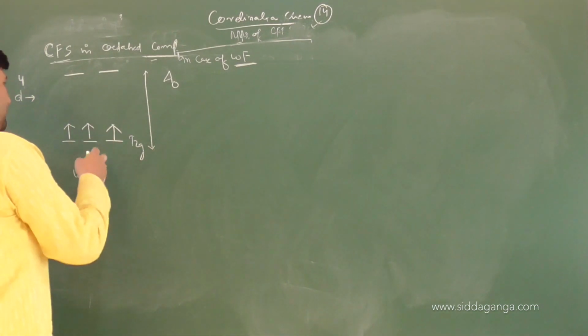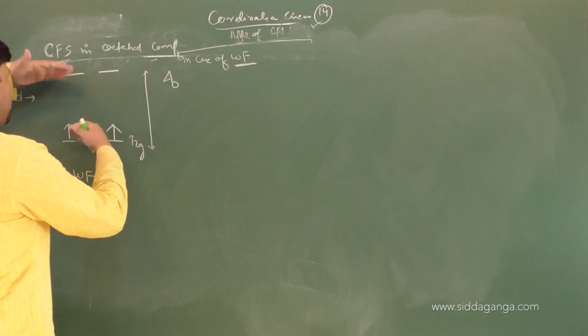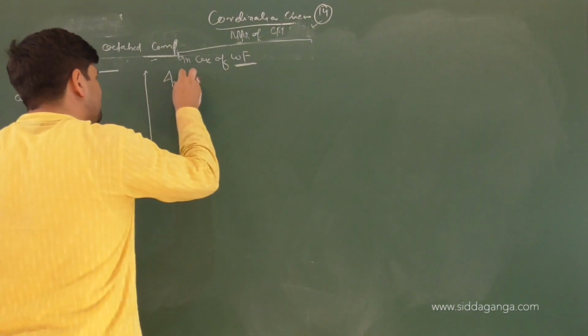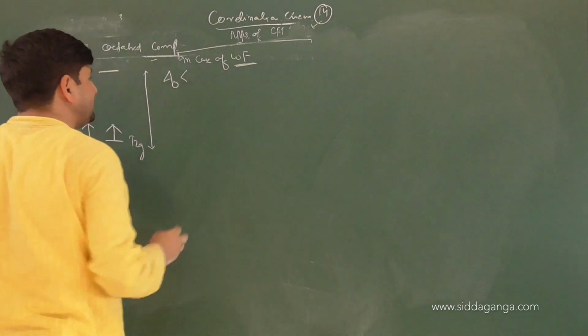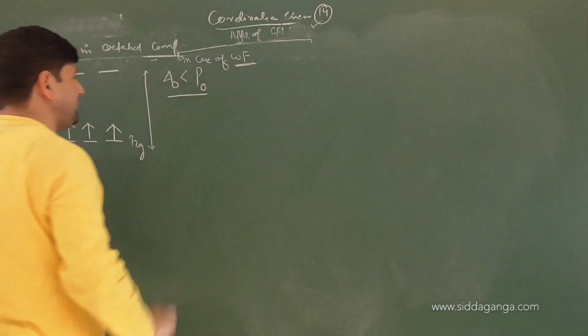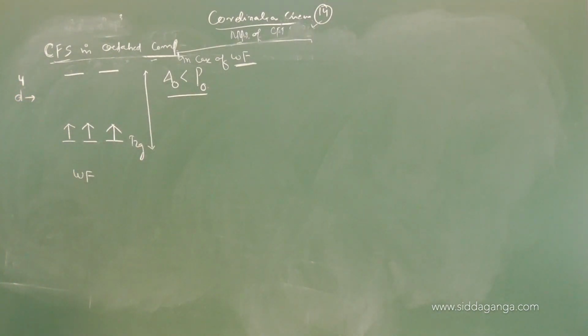Because the field is weak, the splitting energy between the two will be very less. Crystal field splitting energy is less than the pairing energy in an octahedral field. This is the rule that we learnt in crystal field theory yesterday in case of weak fields.